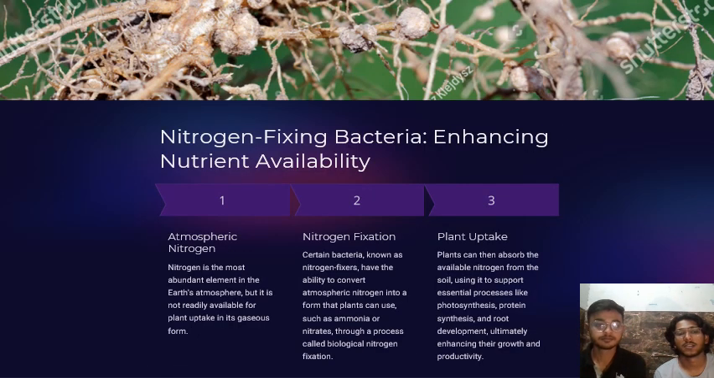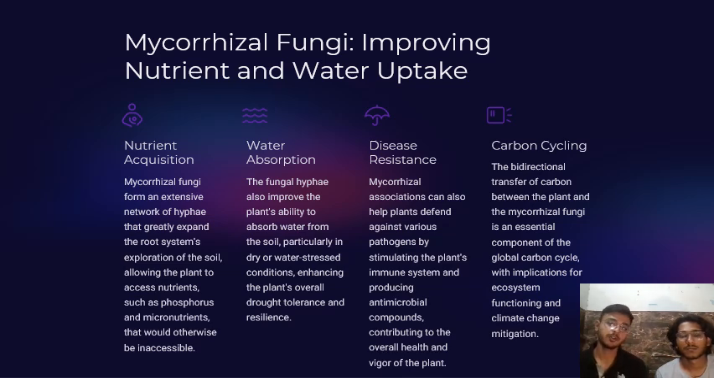Now, another importance is the nitrogen fixing bacteria, which enhance the nutrient availability. So we all know about how the nitrogen cycle takes place. So let's explain it by the atmospheric nitrogen. Nitrogen is the most abundant element in the earth's atmosphere. It is fixed through bacteria known as nitrogen fixers, which have the ability to convert atmospheric nitrogen into a form that plants can use, such as ammonia or nitrates, through a process called biological nitrogen fixation. And lastly, the plant uptake. Plants can absorb the available nitrogen from the soil, using it to support essential processes like photosynthesis, protein synthesis, and root development.